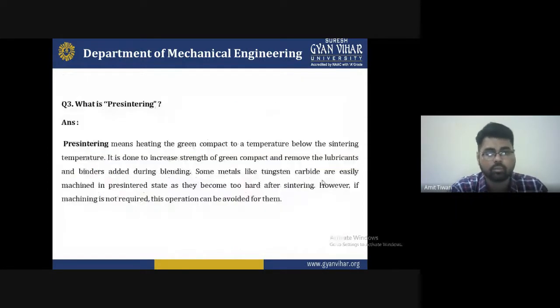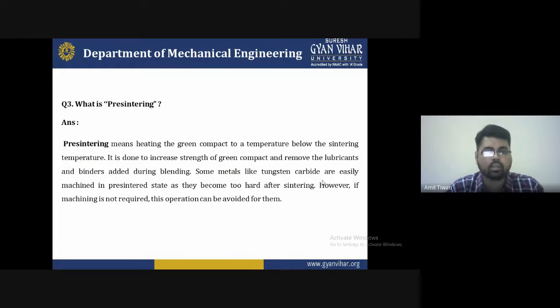I'm just moving to the third question. That is, what is presintering? Presintering means heating the green compact to a temperature below the sintering temperature. First of all, you should know what the sintering temperature is, and after that you have to understand the impact on the green compact at a lower temperature, lower than the sintering temperature.